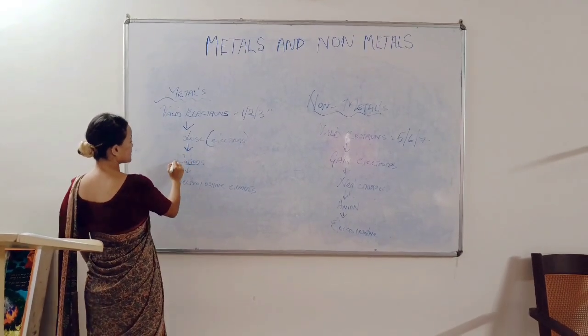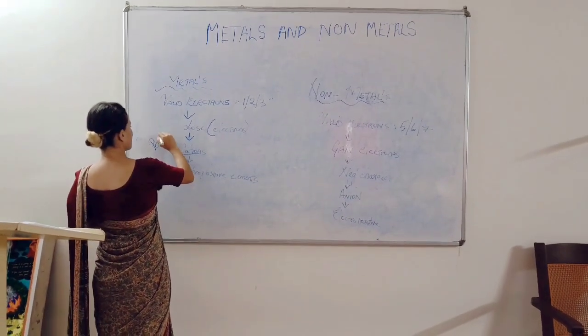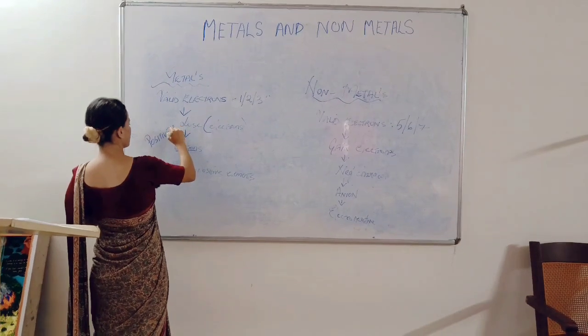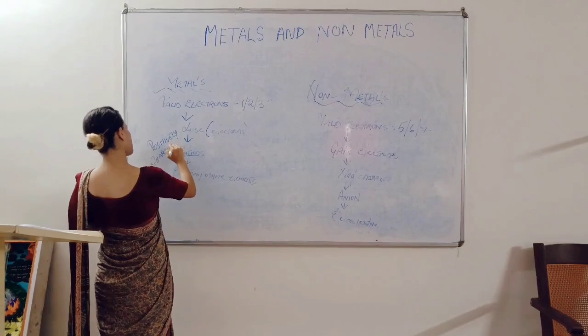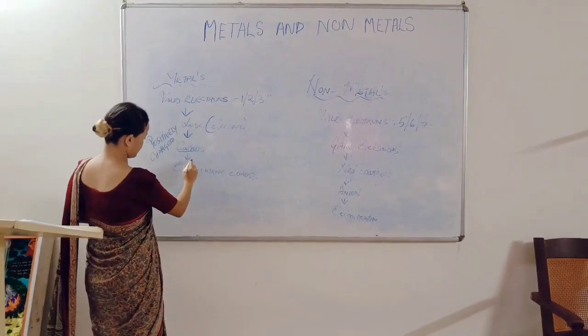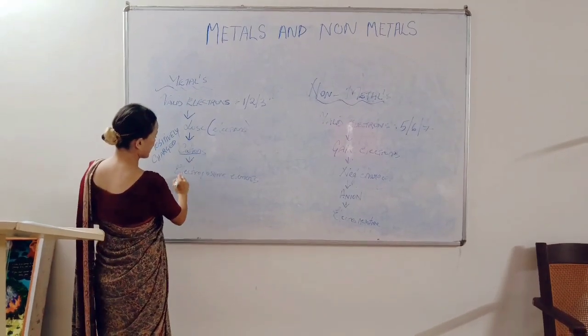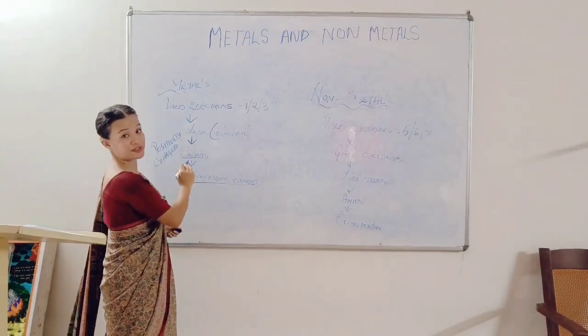What do you understand by cations? It is positively charged, which later turns into an electropositive element. That is for metals.